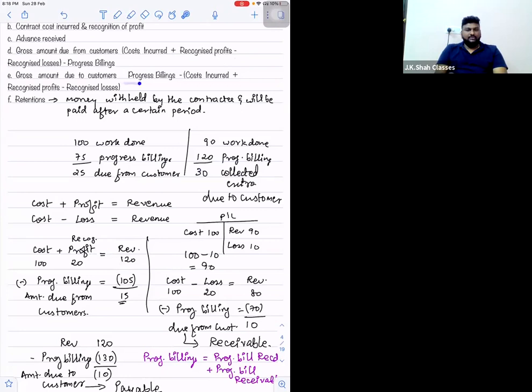And if you see the formula, you will find it difficult. So let us make it very simple. Can I say cost plus profit is equal to revenue? Right? Cost plus profit is revenue. Everybody agree? Okay. Can I say cost minus loss is also revenue? See, have a look at this P&L account.